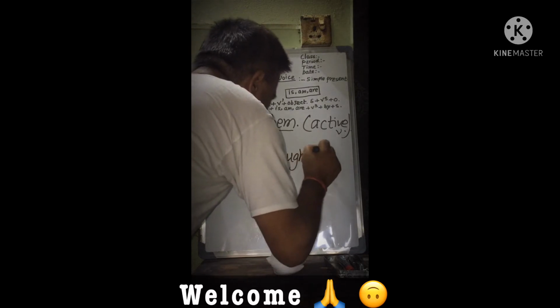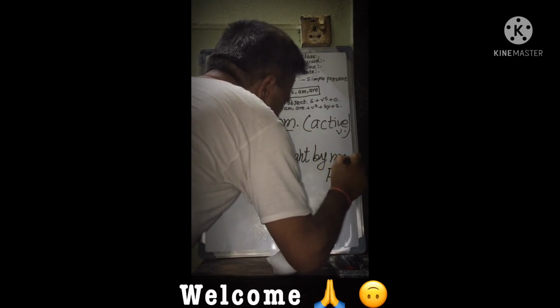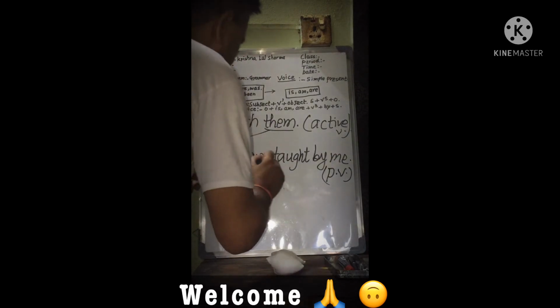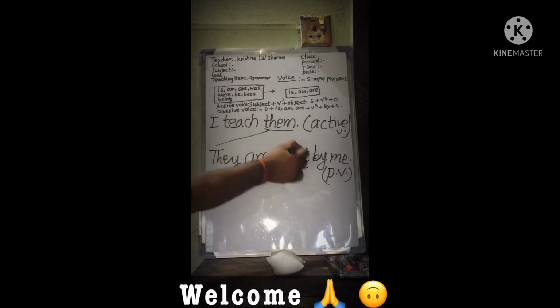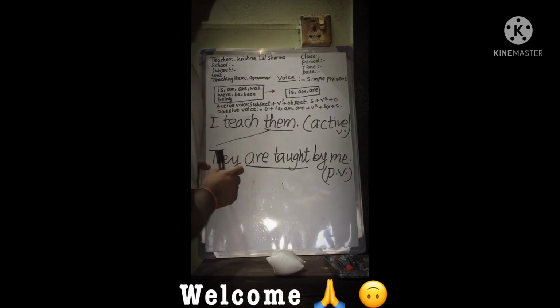taught by me. Passive voice. In the second sentence, are taught is said to be in the passive voice. Subject plus V1 plus object. In the first sentence, it is active voice because the subject acts, I acts. In the second sentence, the subject is acted upon, it doesn't act.